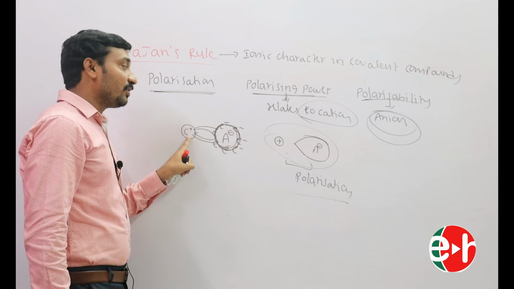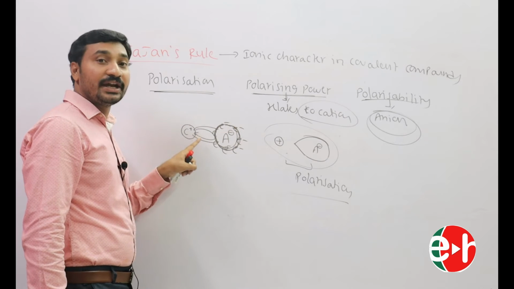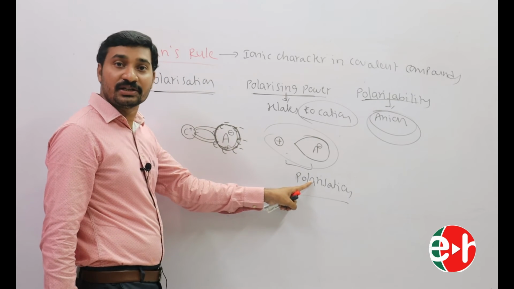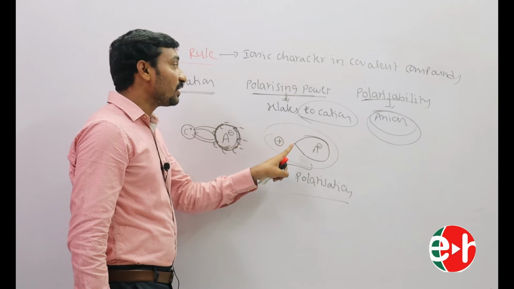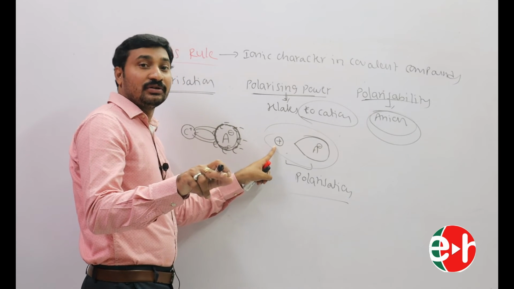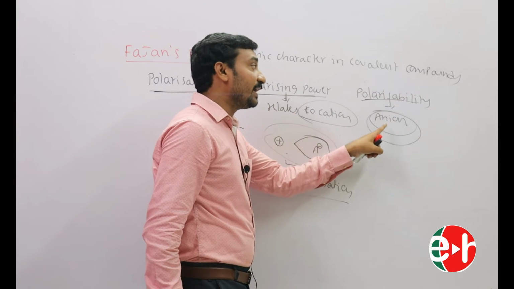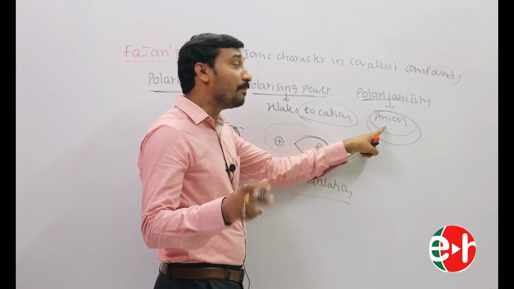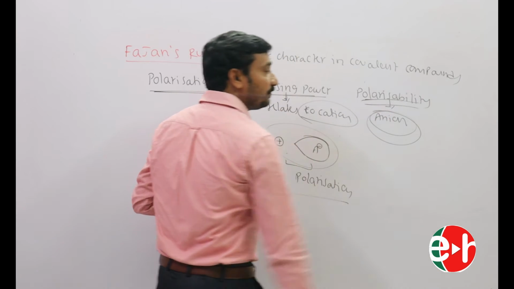When a cation approaches an anion, the electron cloud of the anion is deformed or distorted. This phenomenon is called polarization. Polarizing power relates to the cation: the ability of a cation to polarize the anion is called polarizing power. Polarizability relates to the anion: the tendency of an anion to be polarized or distorted by the cation is called polarizability.